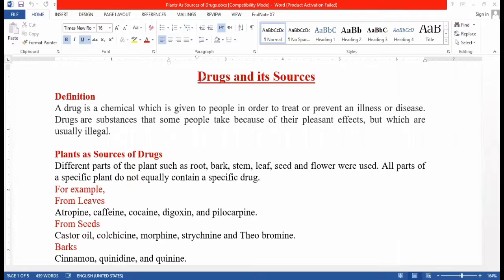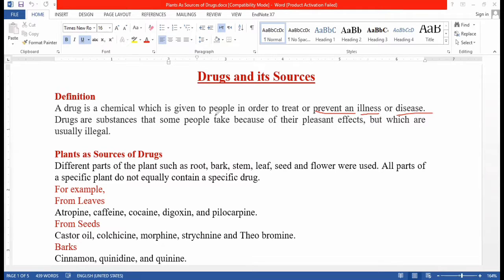Today we are going to learn the sources of drugs. Before studying the sources of drugs, it is necessary to know what a drug is. We call it the chemical substances which prevent an illness or disease.